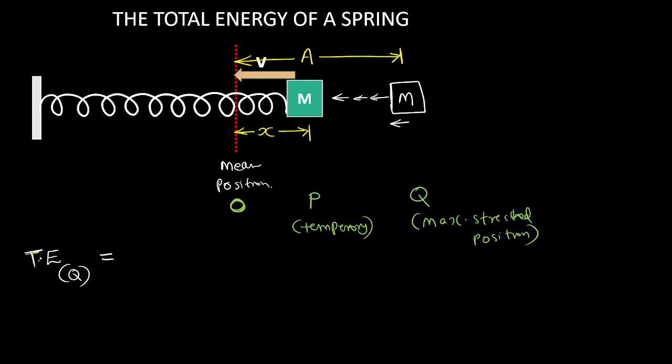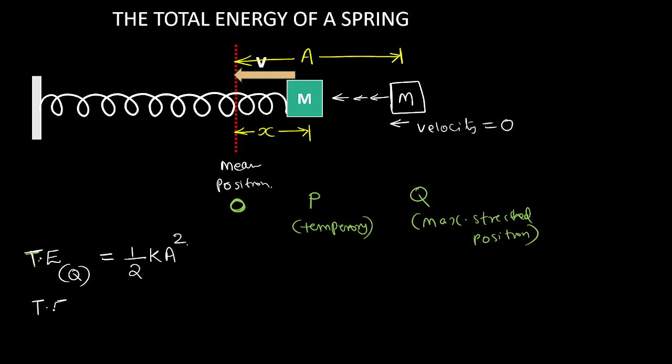So there is no kinetic energy in the beginning, but it has a potential energy that I derived. Total energy at Q is half Ka square.